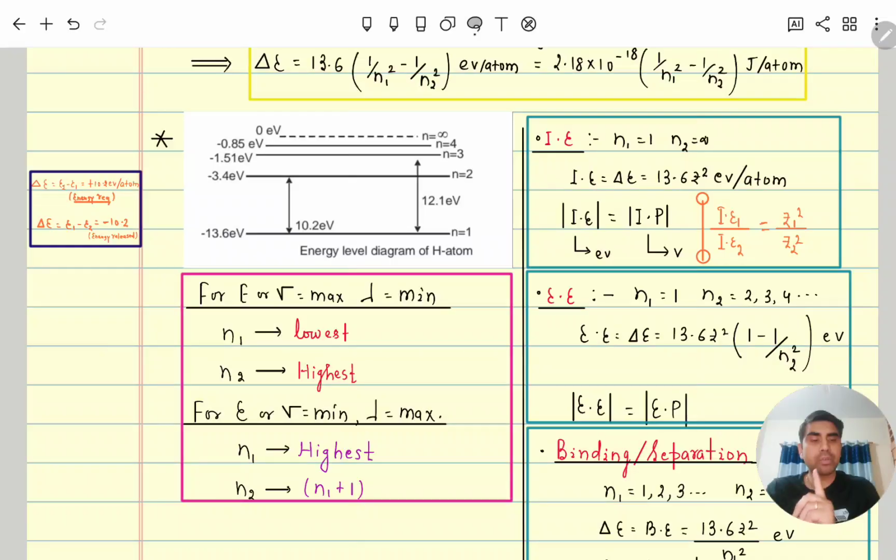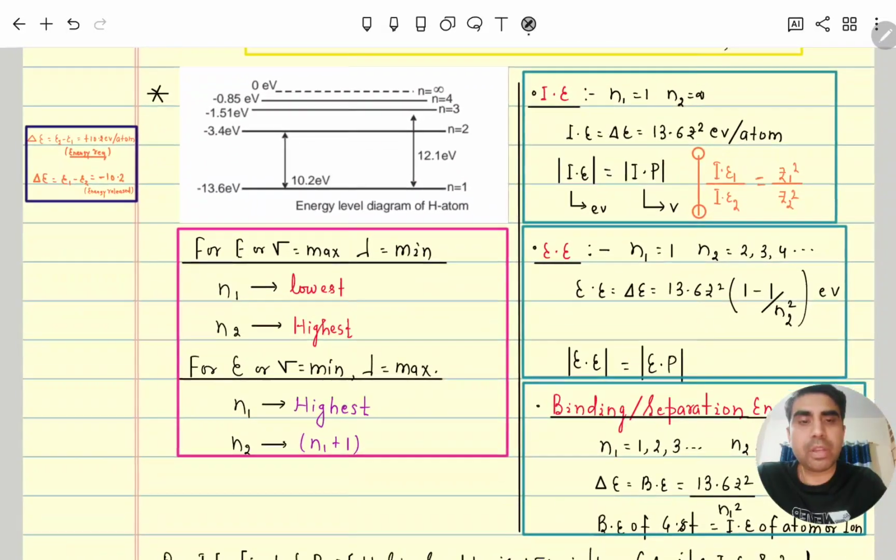If it is the opposite, and they are asking for minimum energy and frequency and maximum wavelength, always remember: whatever set of n1, n2 values is given, in that set take the highest n1 value, and then n2 will be just the next one, that is n1 + 1. That's it. This is the trick by which you will get the highest wavelength.